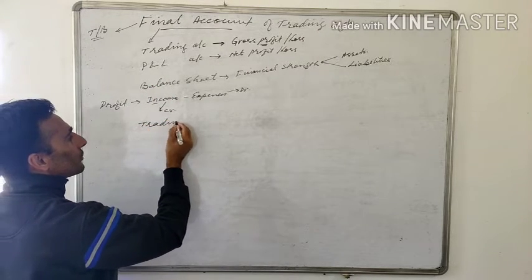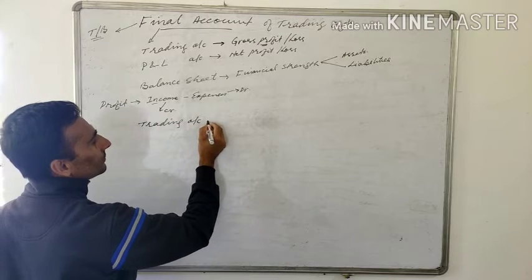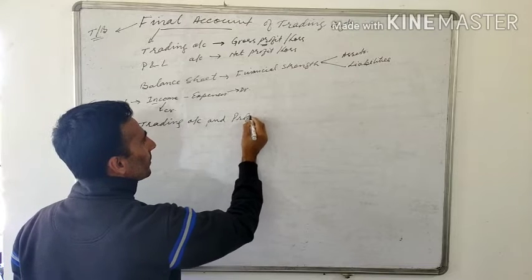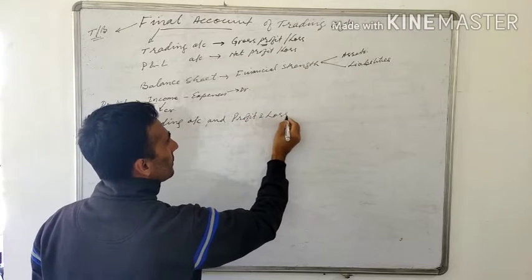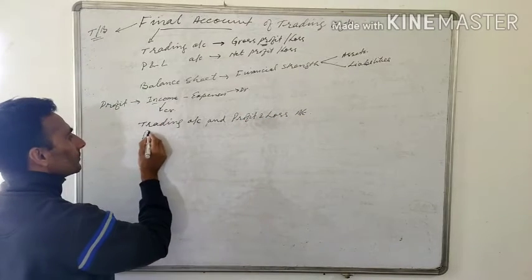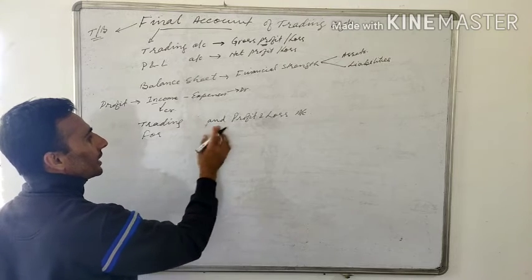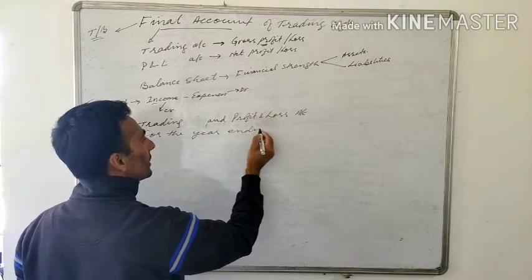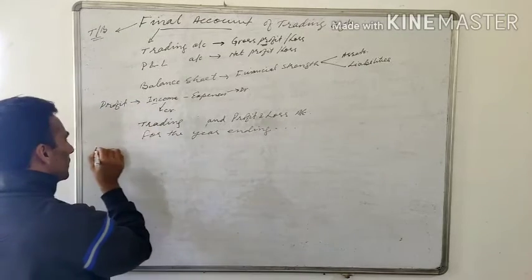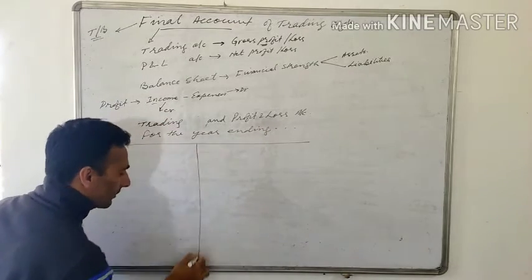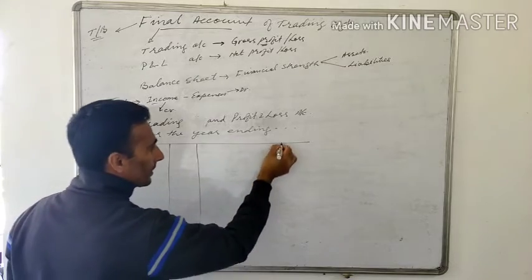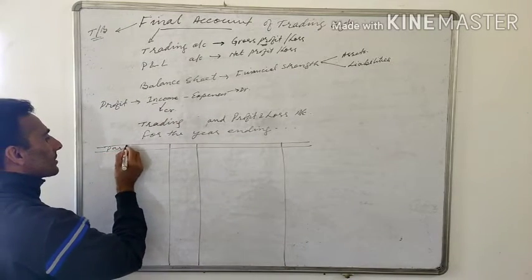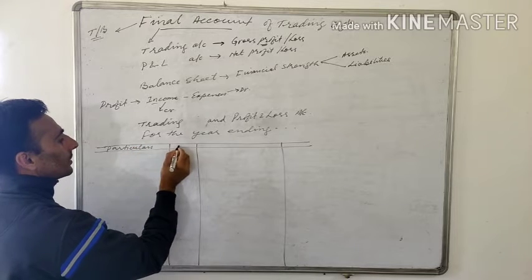We say trading account and profit and loss account, that is, trading and profit and loss account for the year ending, like this. This is for particulars and amount.